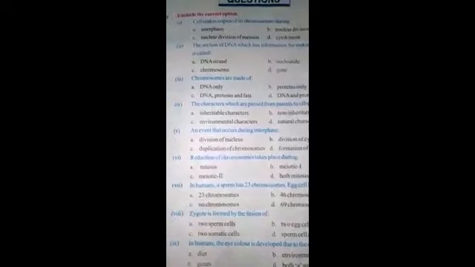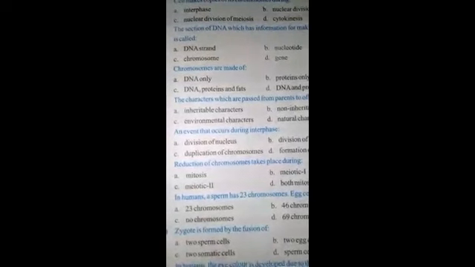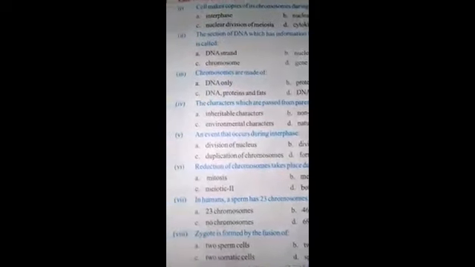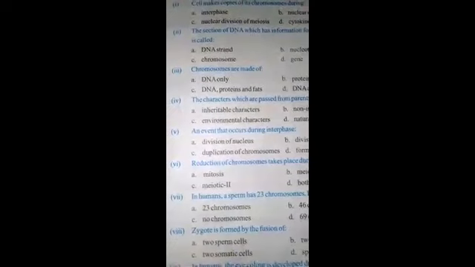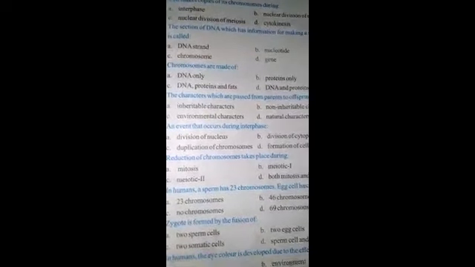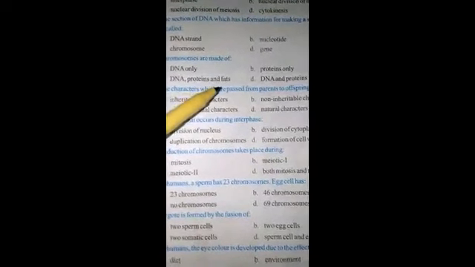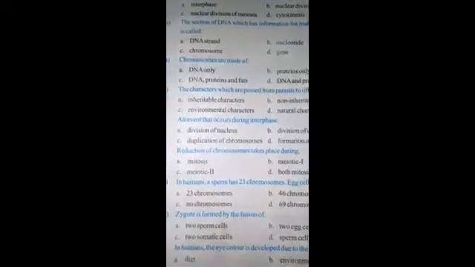Second statement, the section of DNA which has information for making a specific protein is called option A. DNA strand, B. Nucleotide, C. Chromosomes, D. Genes. The correct option is D. Genes. Third statement, chromosomes are made up of A. DNA only, option B. Proteins only, option C. DNA and proteins and fats, option D. DNA and proteins. The correct option is D.